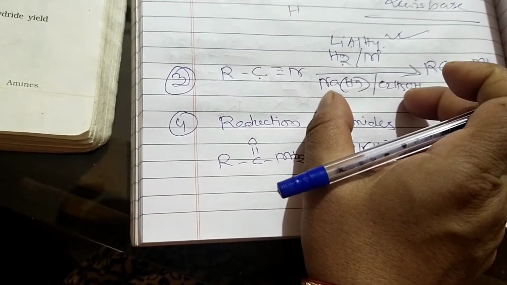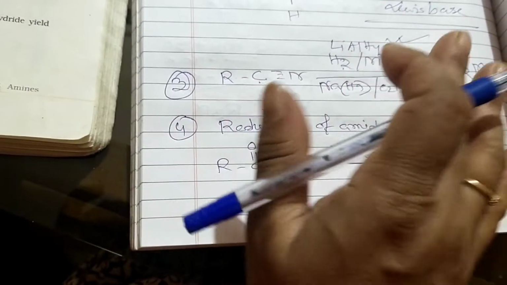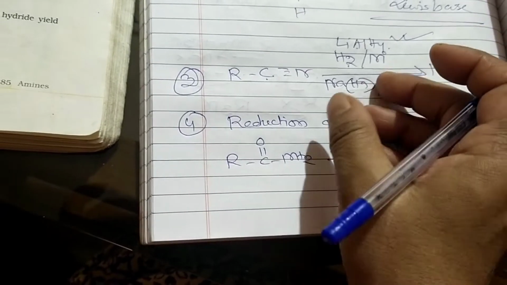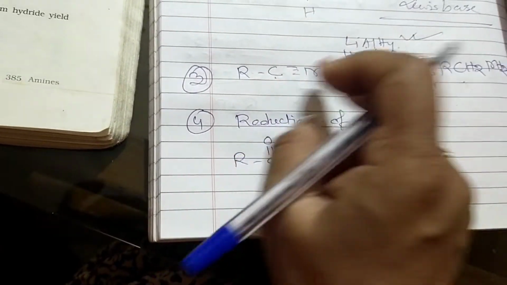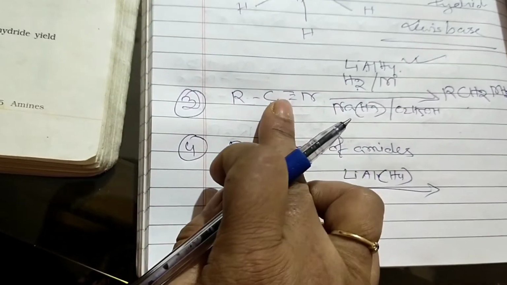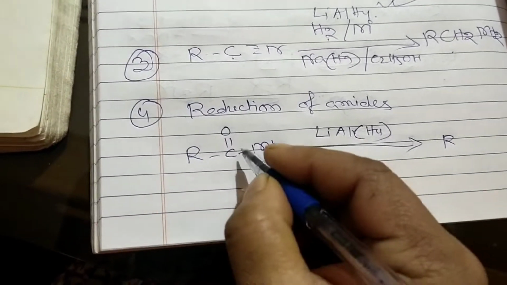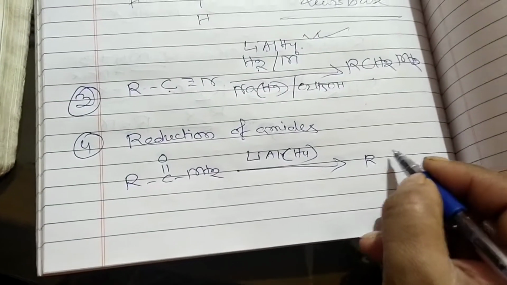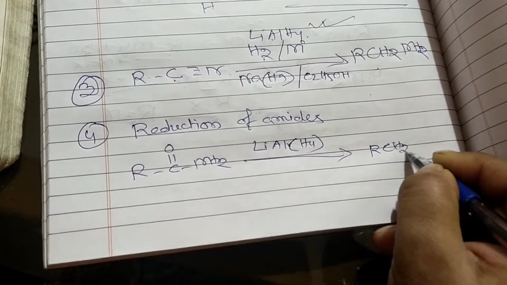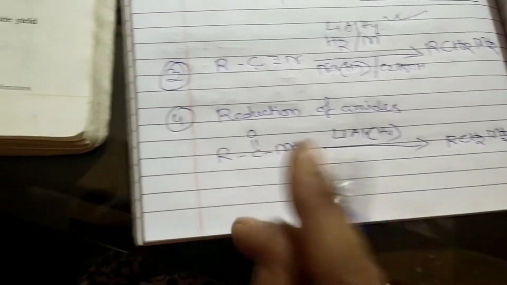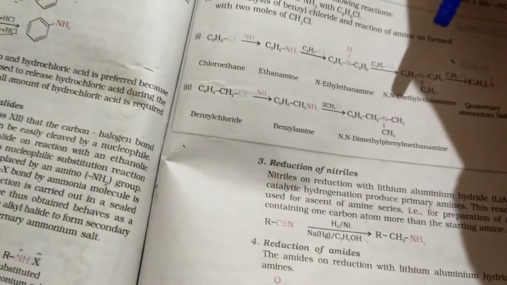So these are the conditions by which we can reduce this, I can say nitrile also, or you can say amide also. Definitely it is coming about the RCH2. This one will be reduced here, RCH2 and NH2. Okay, this is the fourth process. And next process is over here, third process and fourth process is over.